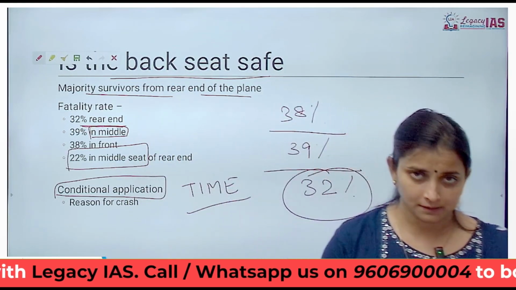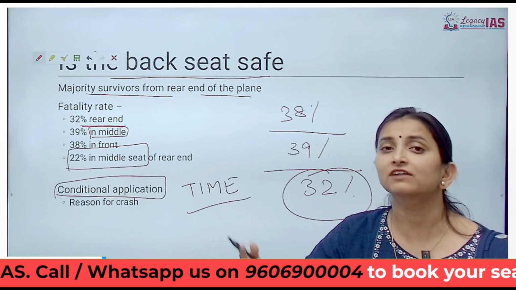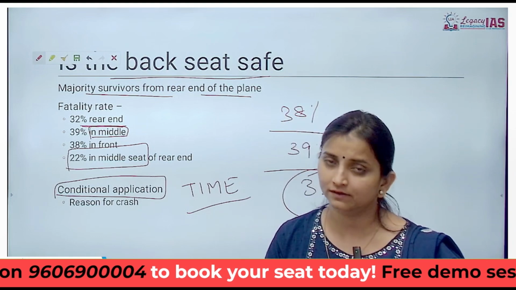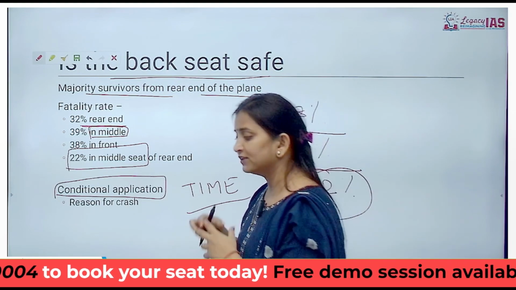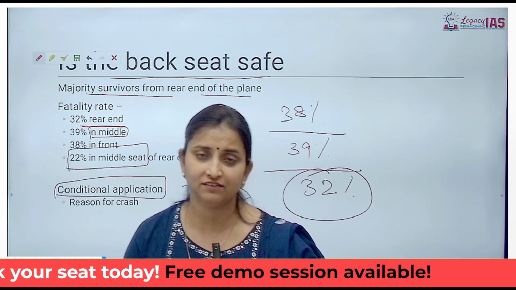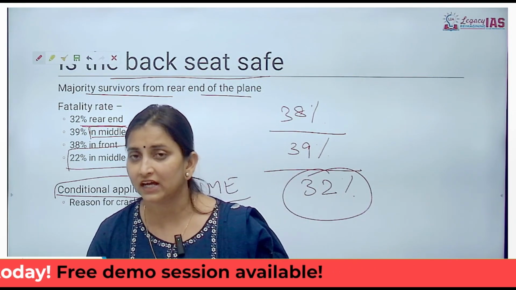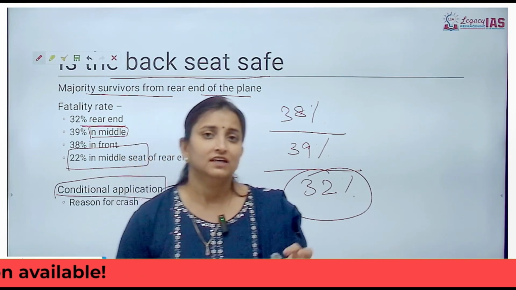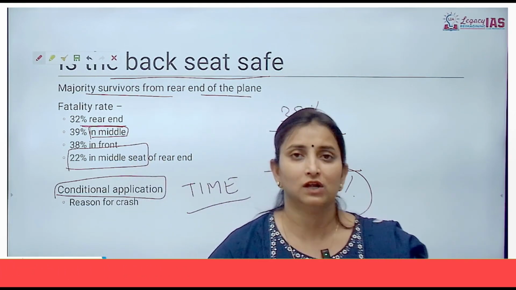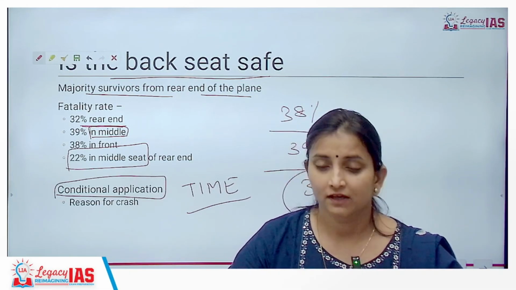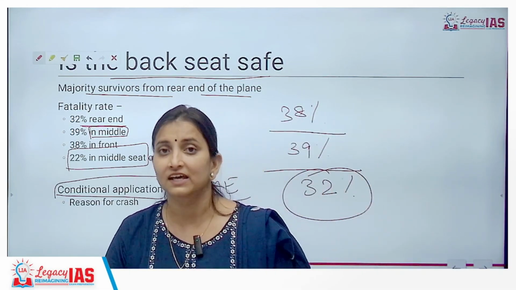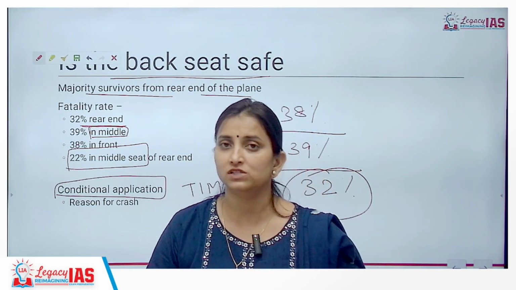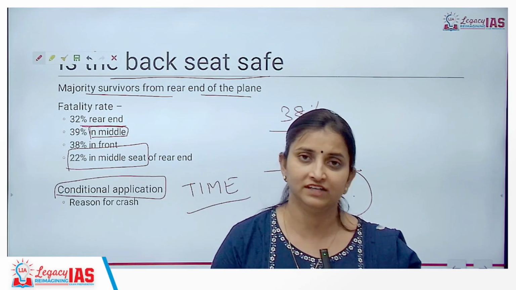If the tail has met the crash, the opposite end of the tail will have a greater survival rate. If the front end has met the crash, the rear end people will have a greater chance of survival. If the rear has met with a crash, the front end will have a greater survival rate. So this is absolutely conditional on what kind of accident the aircraft has met with, which ultimately helps us decipher what will be the highest rate of survival. But we should also remember that the current techniques are not sufficient to increase the overall survival rates of the people who are traveling inside the plane.